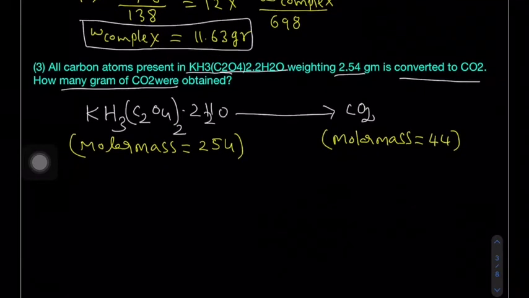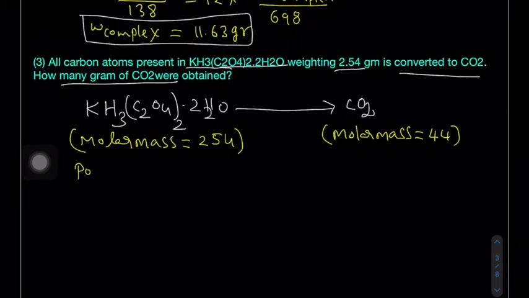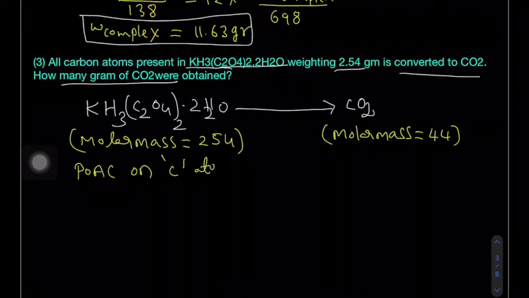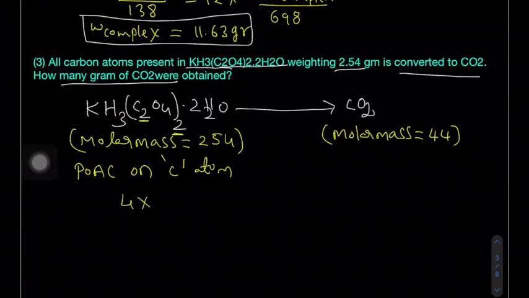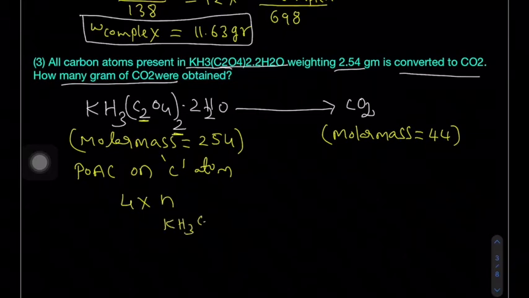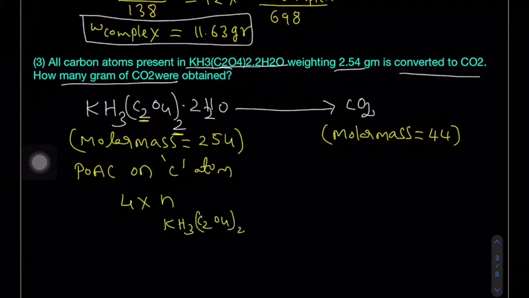Okay, now same concept, apply POAC on the carbon atom. On the left hand side, 2 into 2 carbon atoms, taken twice, that means 4 carbon atoms are present, into the number of moles of the given compound KH3C2O4 taken twice, 2H2O. On the right hand side only one carbon atom, index is 1, so number of moles of carbon dioxide.